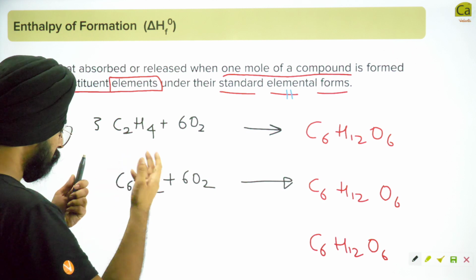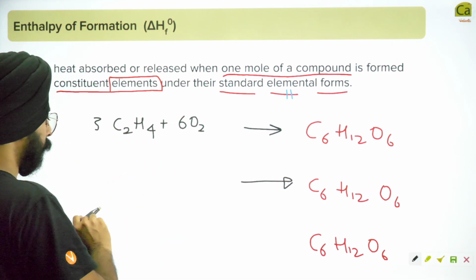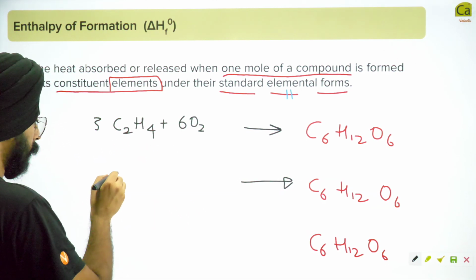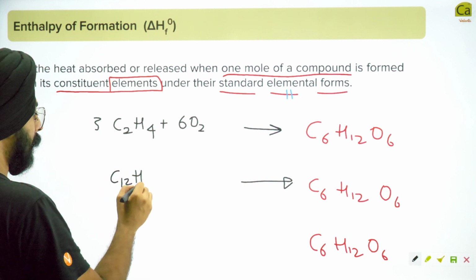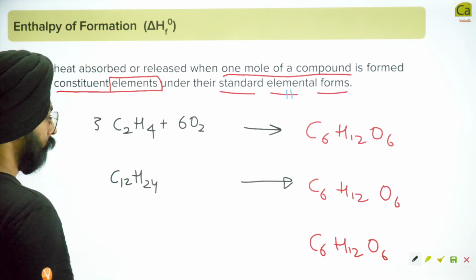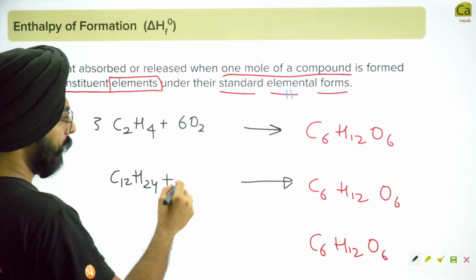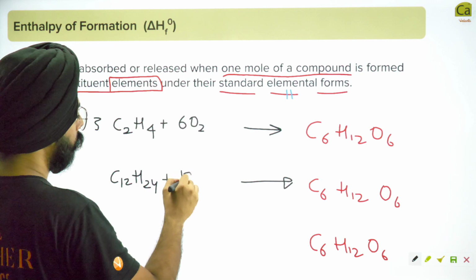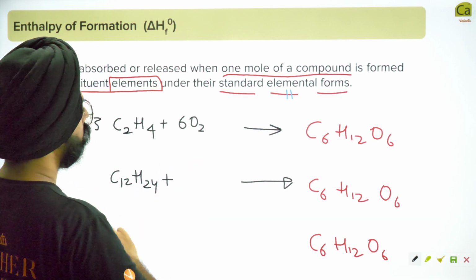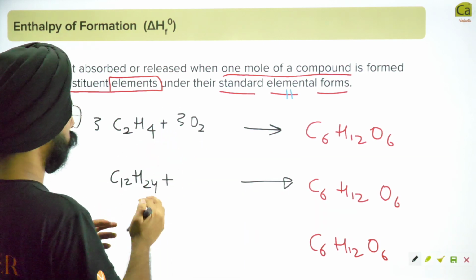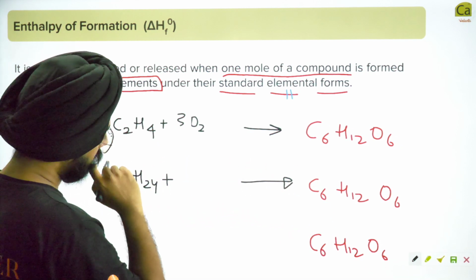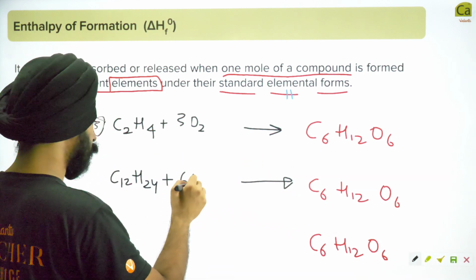Or better still, let's do something like this. Let's say we are using C12H24 plus, sorry, यहाँ पे मैंने बैलेंस ही गलत किया. This one let's take कितना लेंगे? 6 times O2. ठीक है?